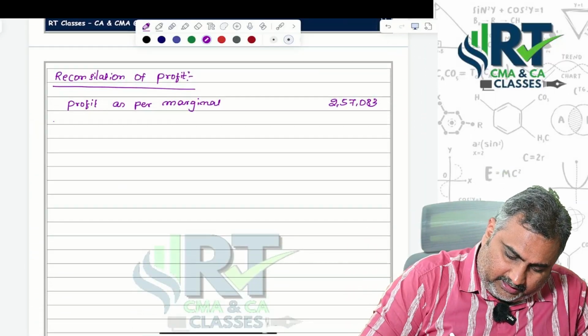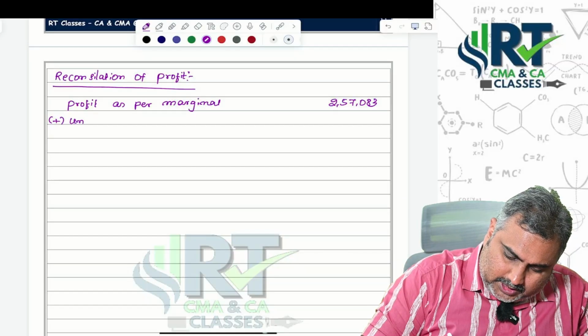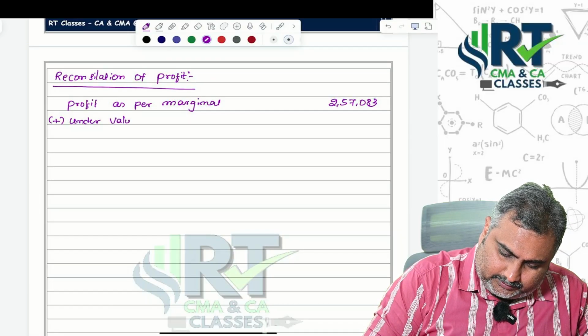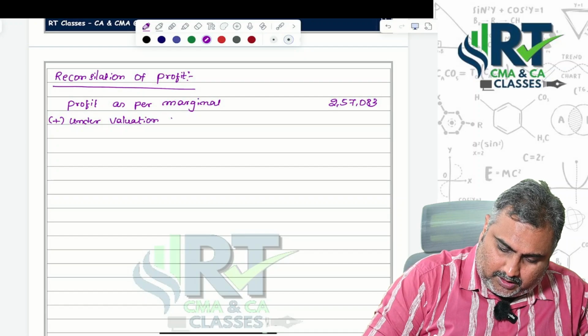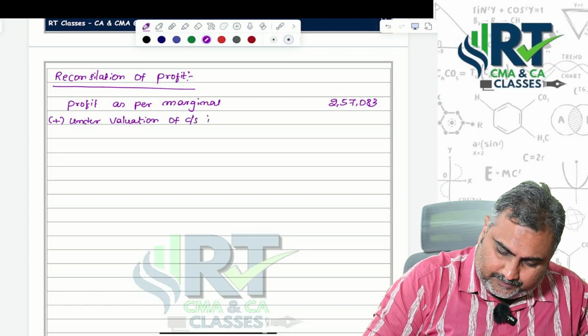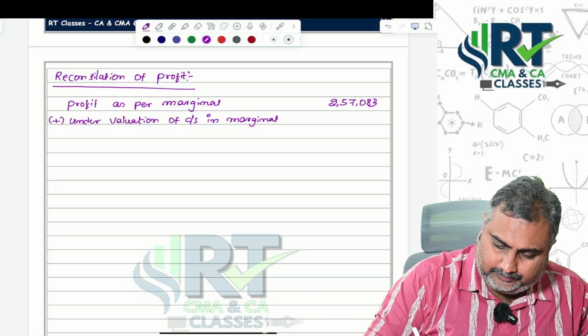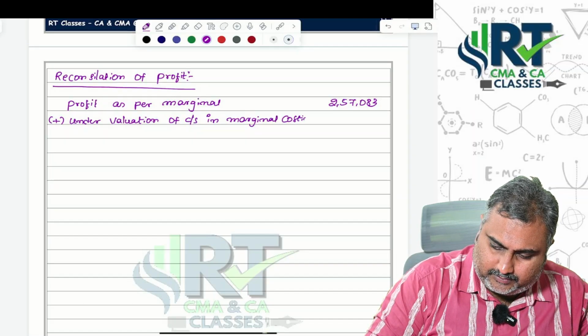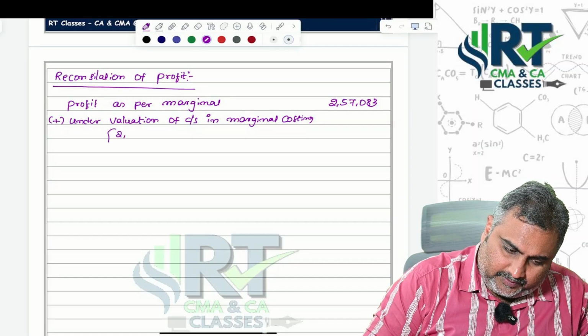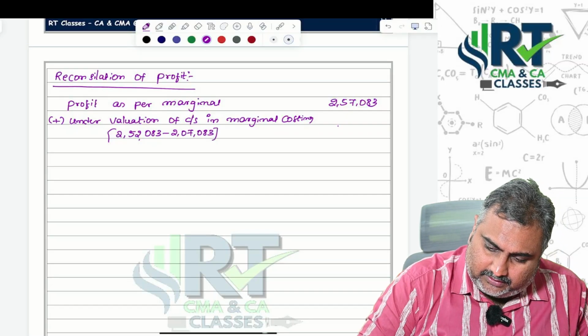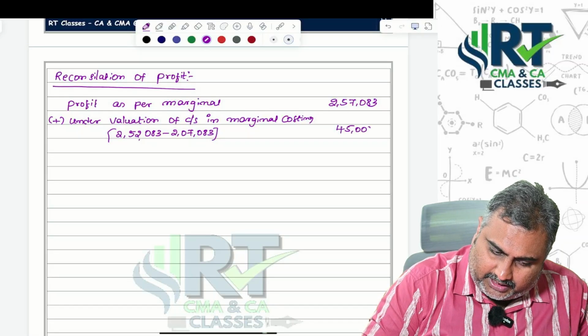That's the reason add undervaluation of closing stock in marginal costing, that is equal to 2,52,083 minus 2,07,083. 45,000 should be added.